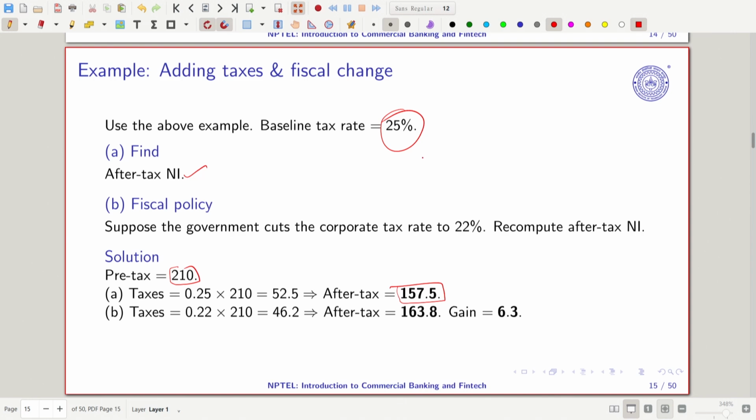Suppose the government cuts the tax rate from 25% to 22%. Now at 22%, 0.22 into 210 comes out to be 46.2. You subtract 46.2 from 210, so you get 163.8. So you have a gain because of this. 163.8 minus 157.5, you get a gain of 6.3, and you are getting this 6.3 just because there is a tax decrease.